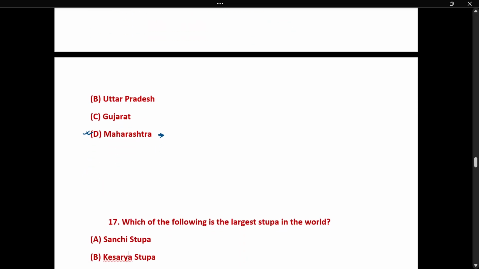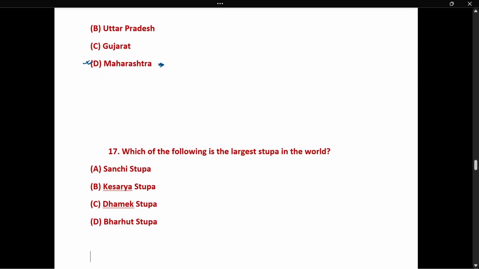Next. Which of the following is the largest stupa in the world? That is Kesariya stupa. The stupa is related to Buddhism.